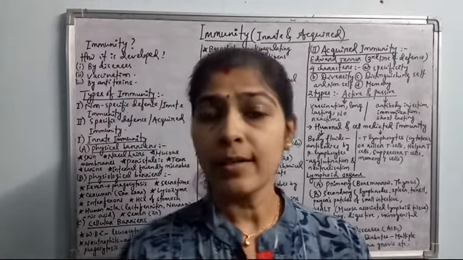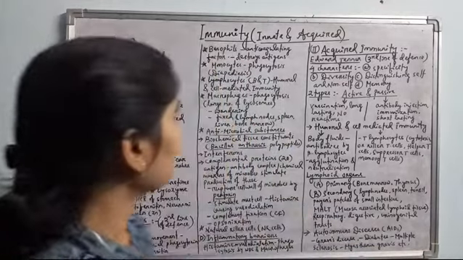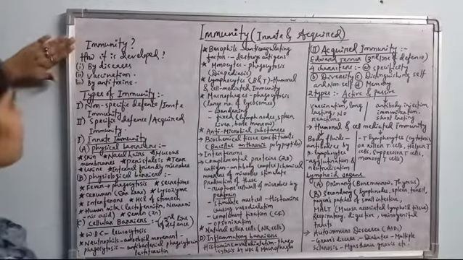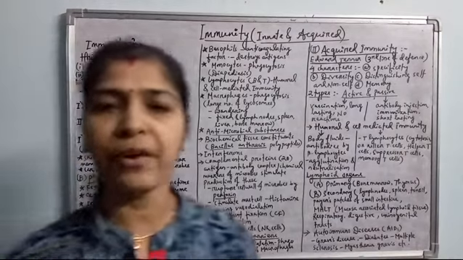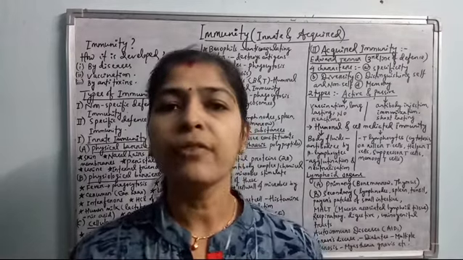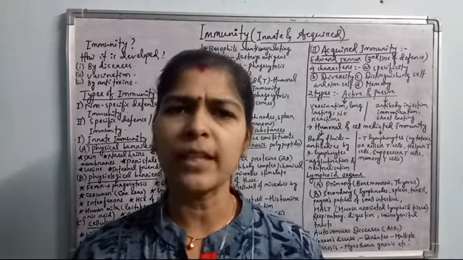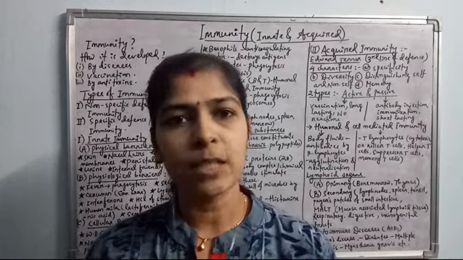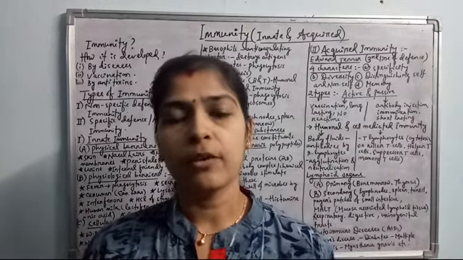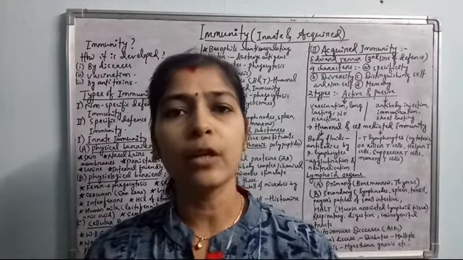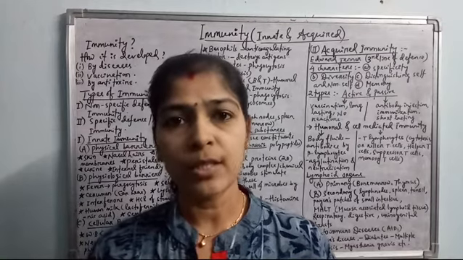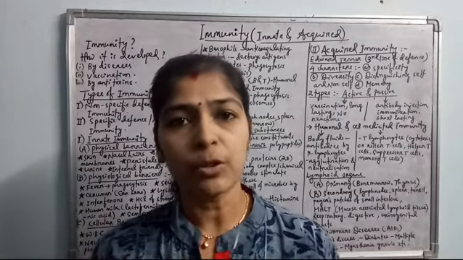Okay, so let's discuss immunity, that is innate immunity and acquired immunity. So what exactly is immunity? How can you define immunity? Immunity is the ability of an individual to resist infection even after exposure to a particular effective pathogen with antigenic properties. Means after infection by a particular pathogen, we will not develop the disease. Okay, so this is the resistance of the body. So immunity is the resistance of the body to prevent any of the diseases.